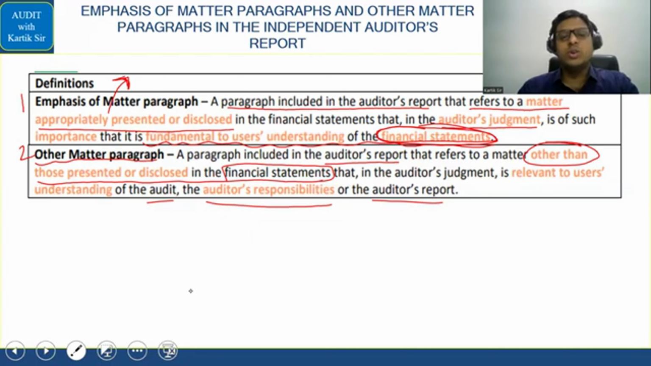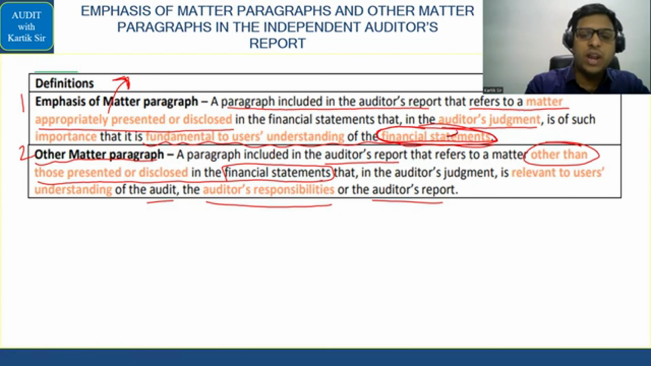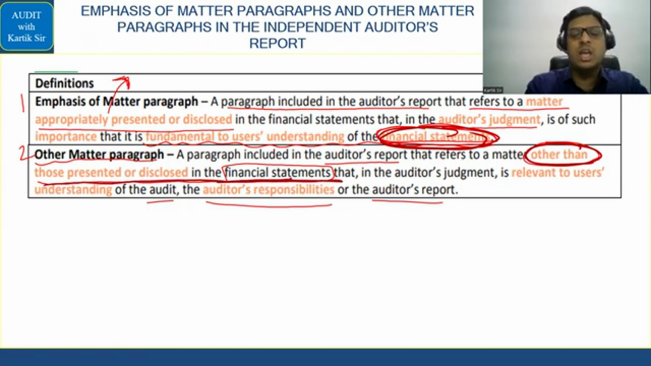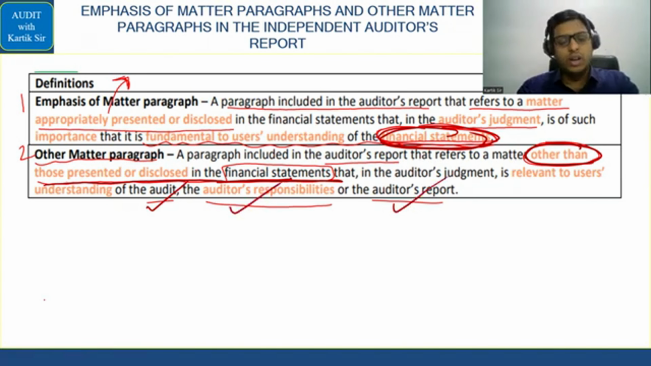Let's go now to 706, that is emphasis of matter paragraph and other matter paragraph. As I told you, in the emphasis of matter paragraph, our main focus is on the financial statement, and in the other matter paragraph, it is other than those presented or disclosed in the financial statement. So other than those means what? Anything in relation to auditor responsibilities, or auditor's report. That is what the auditor will give.